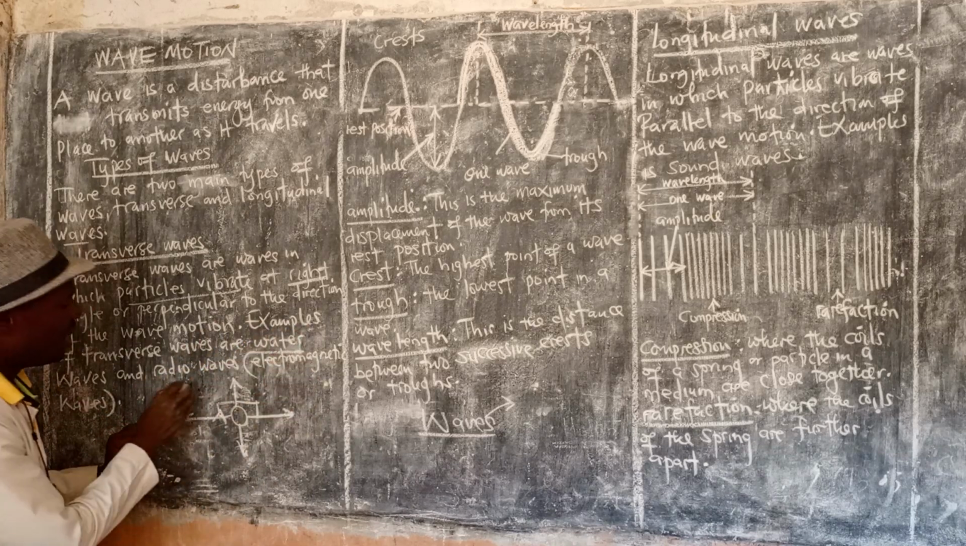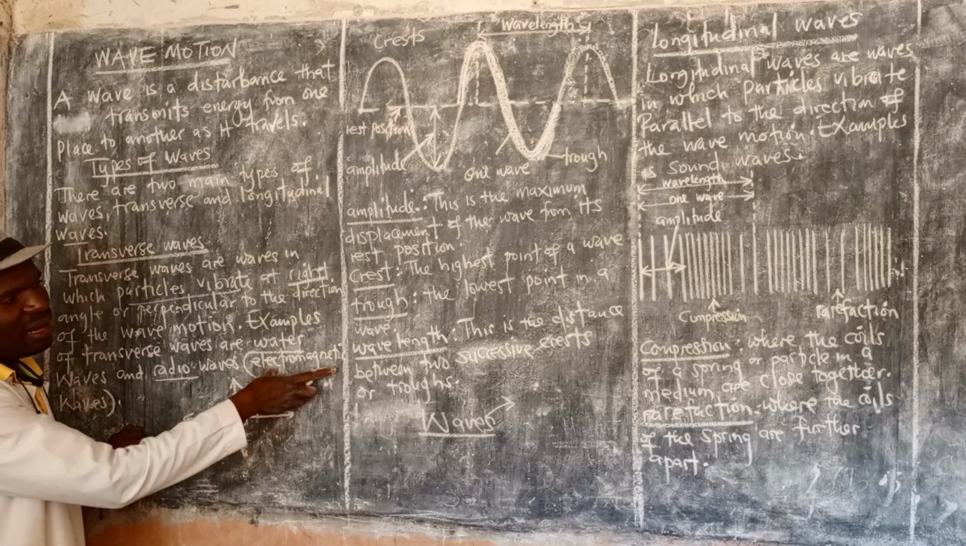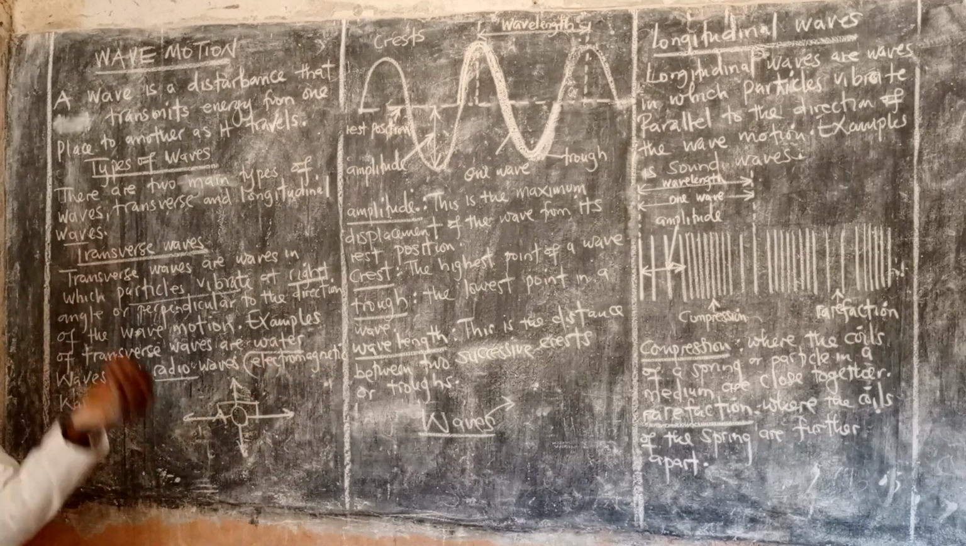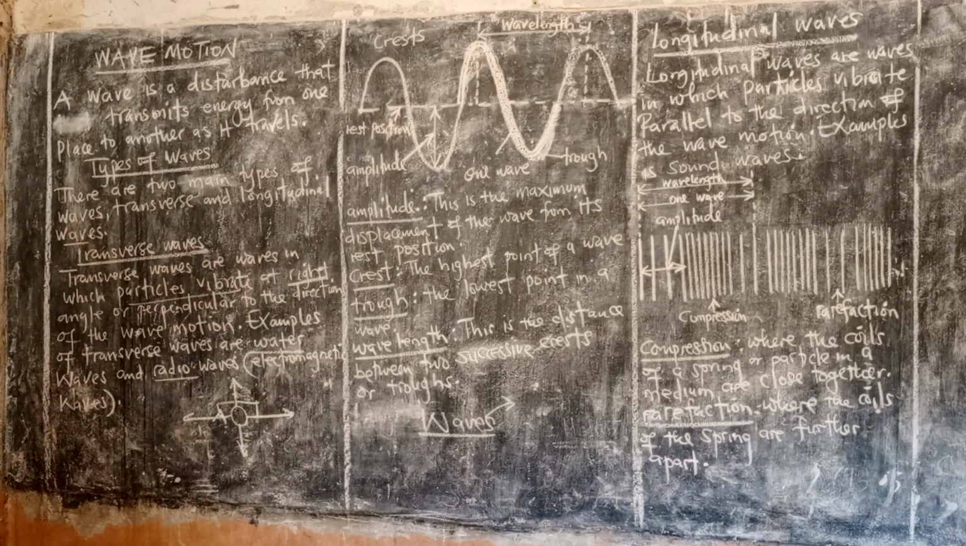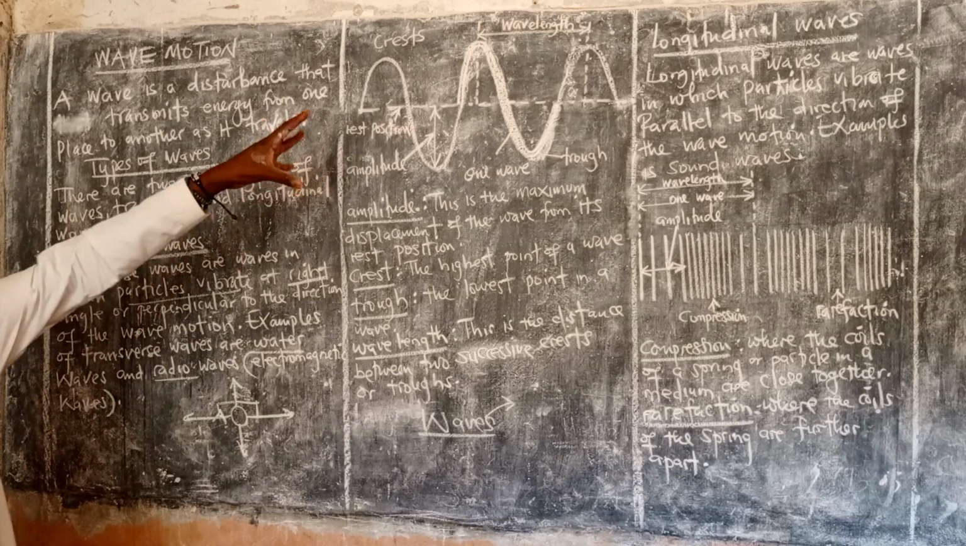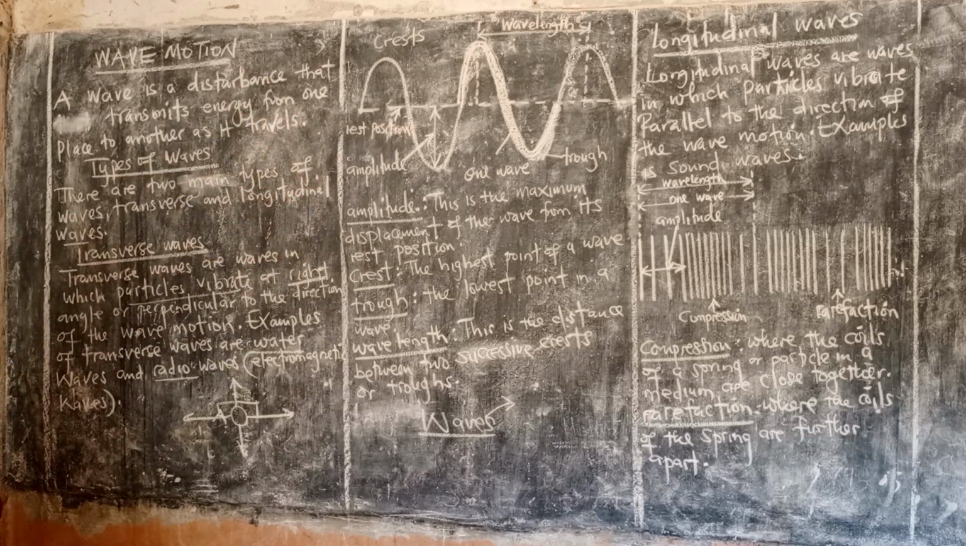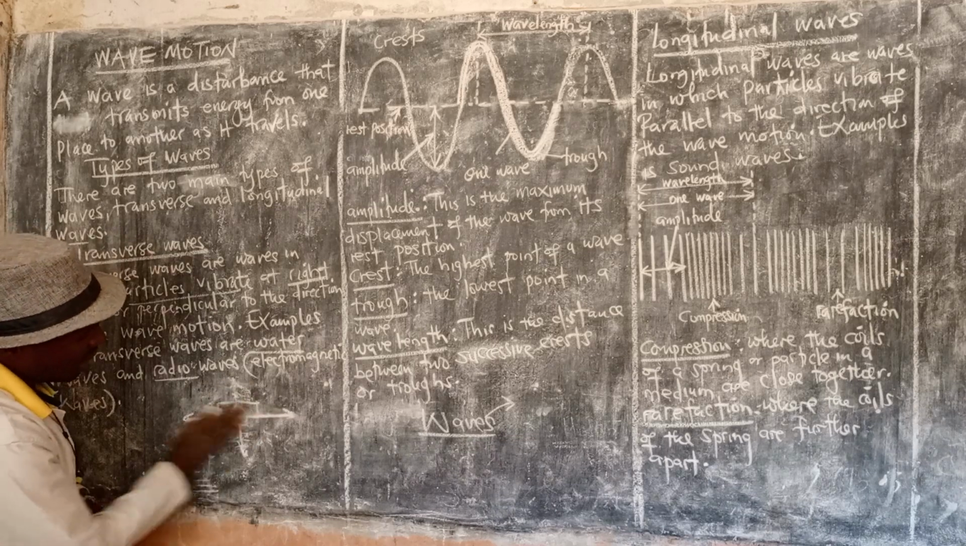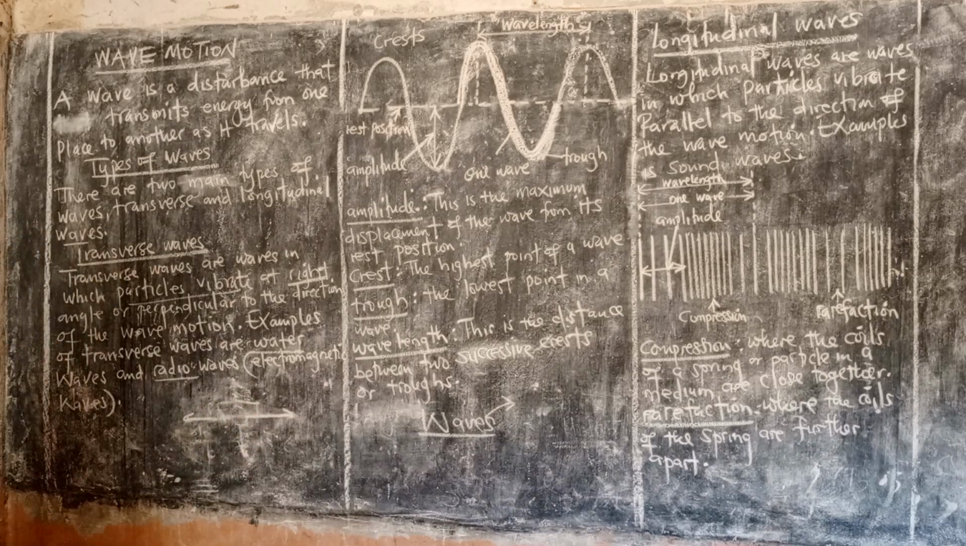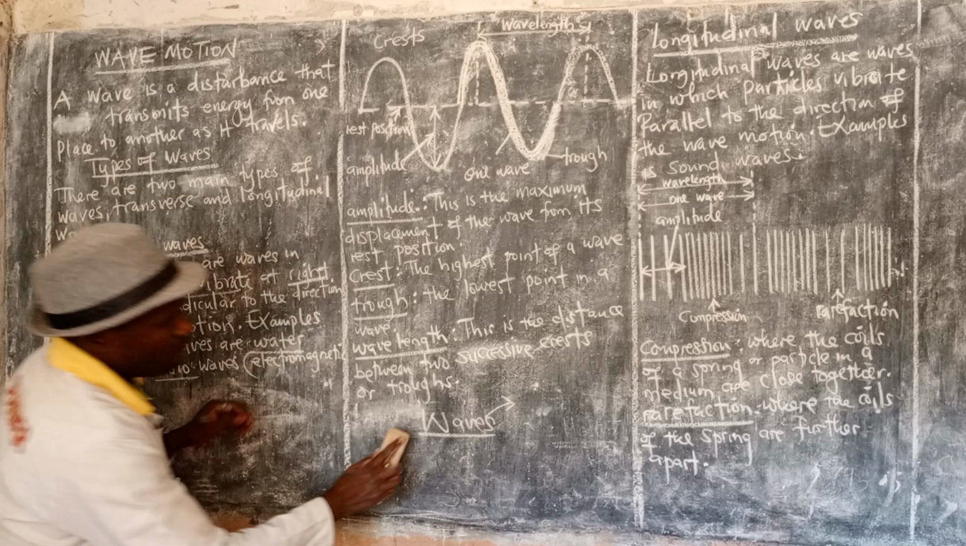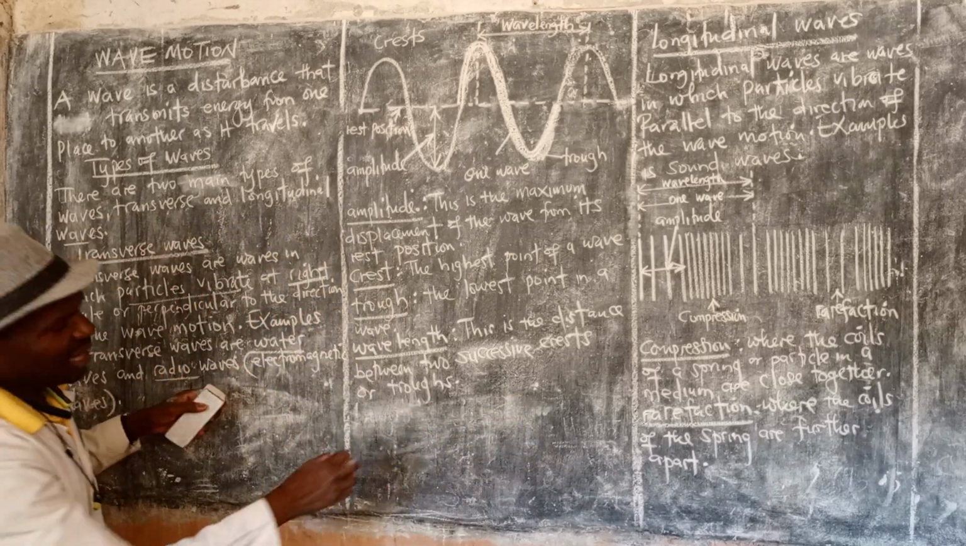Apart from that, radio waves fall under electromagnetic waves. When you come to electromagnetic waves, you'll be able to understand what they are, what their properties are, and what they do. This is an example of a transverse wave. In other books, you may see it written like this.